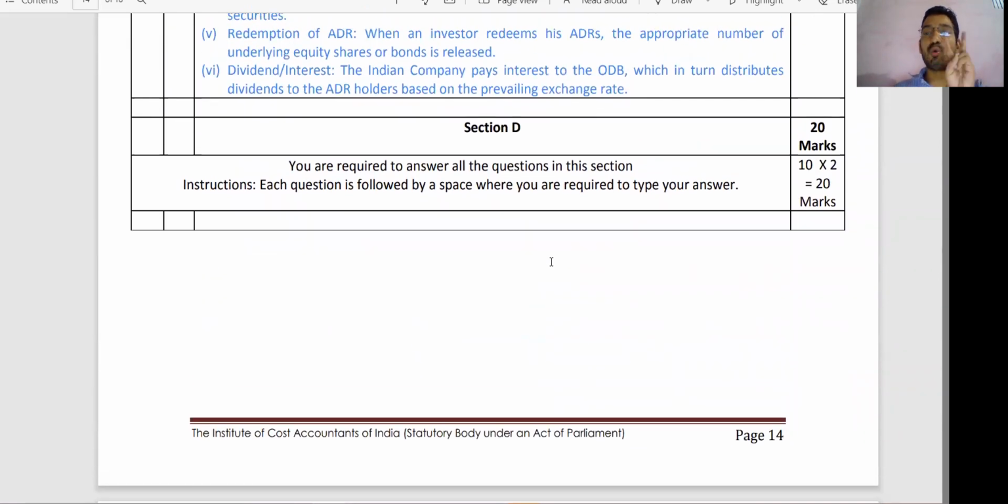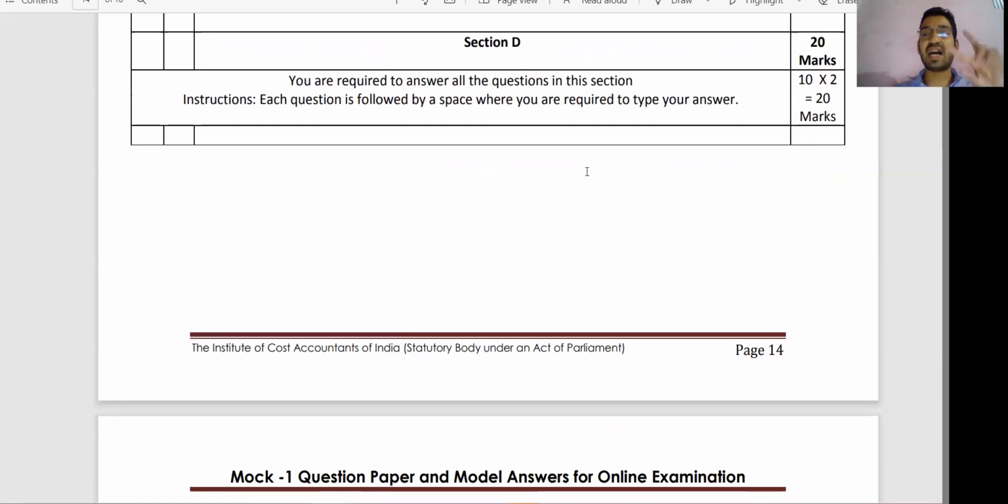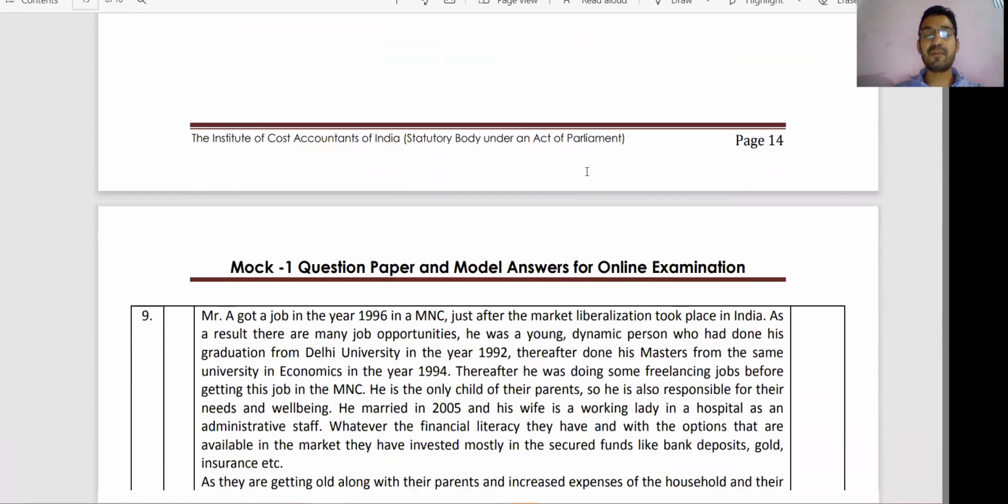Section D, 2 questions of 10 marks each, 20 marks, the last section. You are required to answer all the questions in this section. The instruction is that there are 2 questions and both are compulsory. In section C we have given the option, but sections A, B and D are compulsory to attend. Each question is followed by a space where you are required to type your answer. After giving the answers, you have to leave a space between the 2 answers.